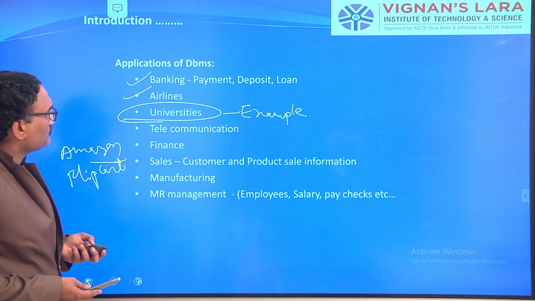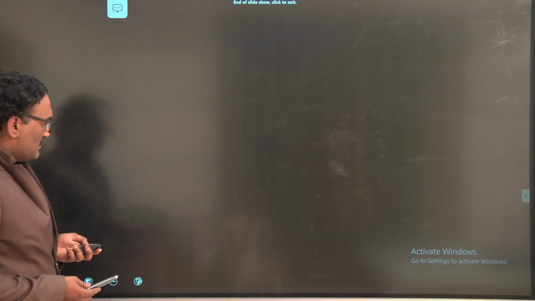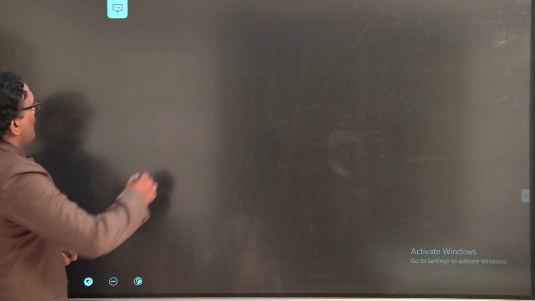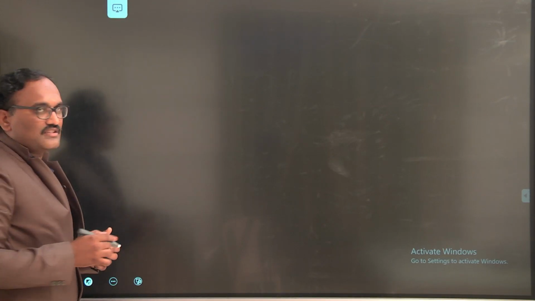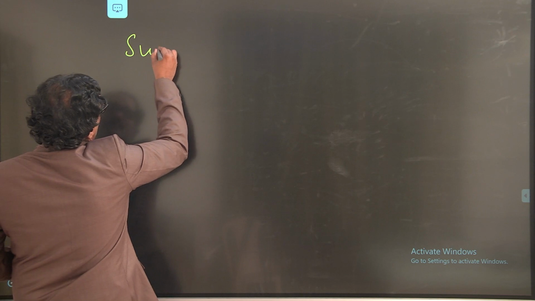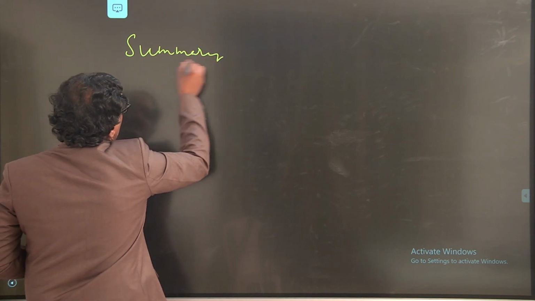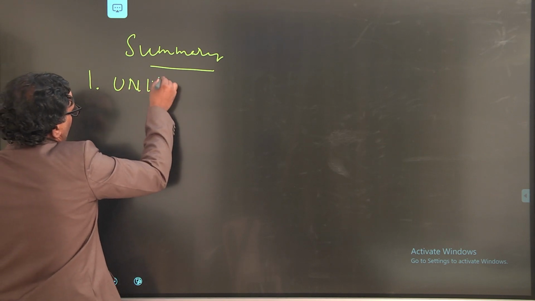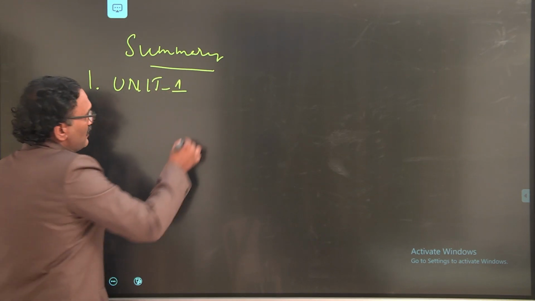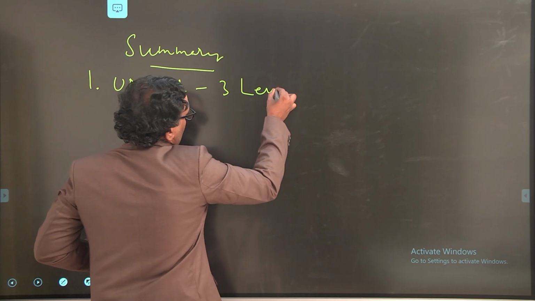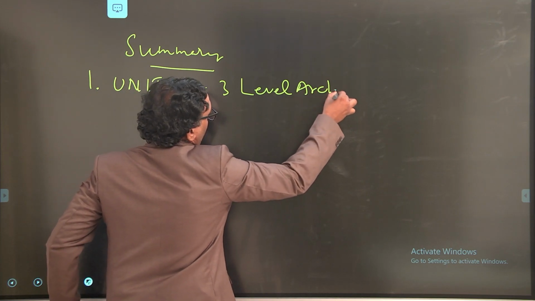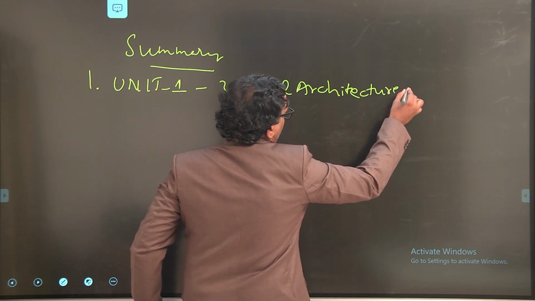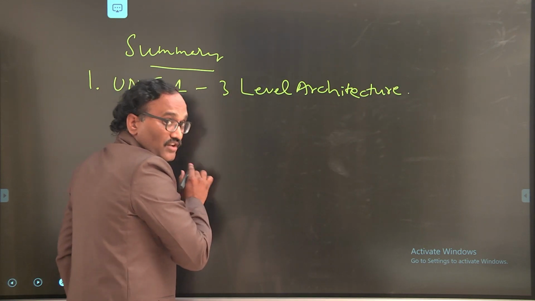Now we stop here and quickly revise what we discussed. Summary of what we discussed: first we started unit 1, the 3-level architecture.